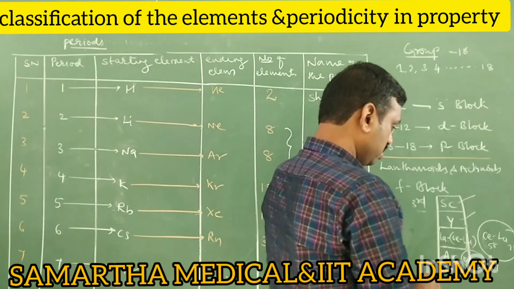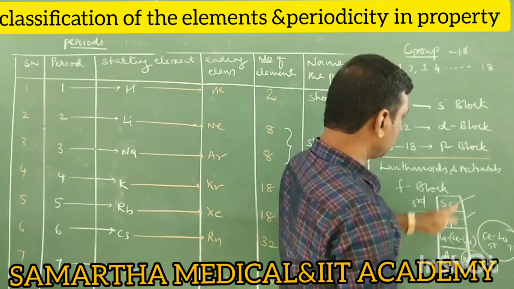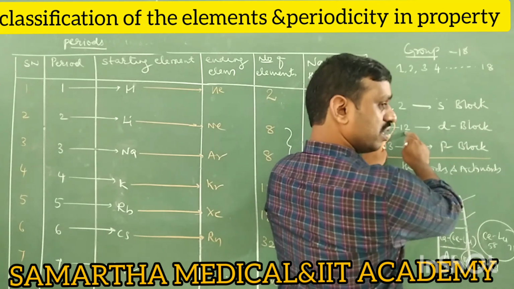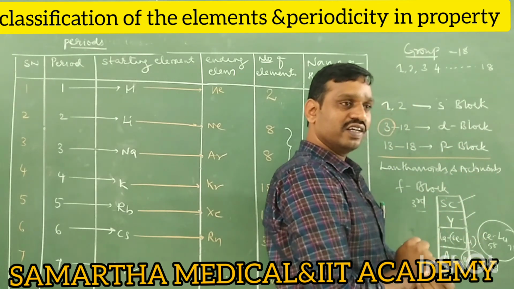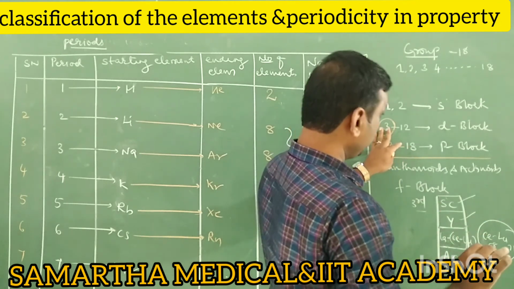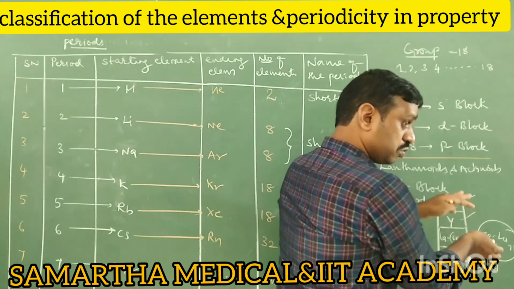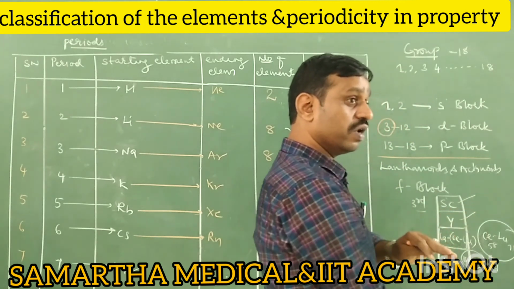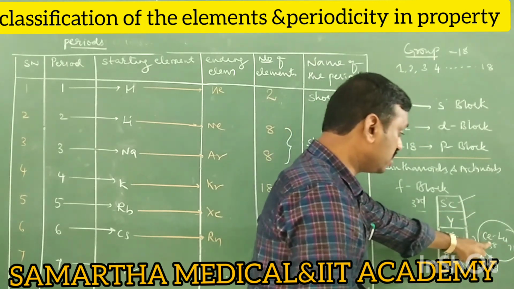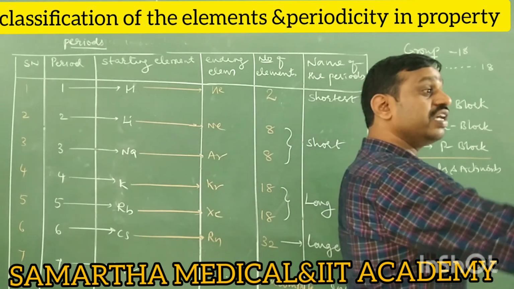Now your question: they belong to the third group. Since they are in the third group, they should be D block. But we are calling them F block. What is the controversy? The controversy is, they are supposed to be D block because they are present in the third group, but they are not D block. The reason is, in all these elements, the differentiating electron does not enter the d orbital.